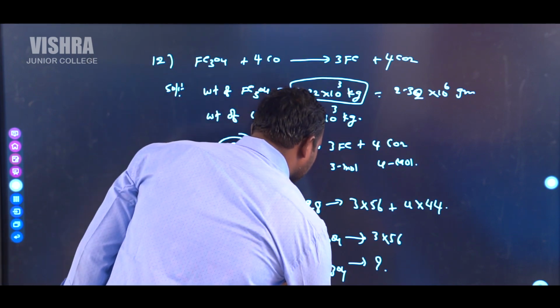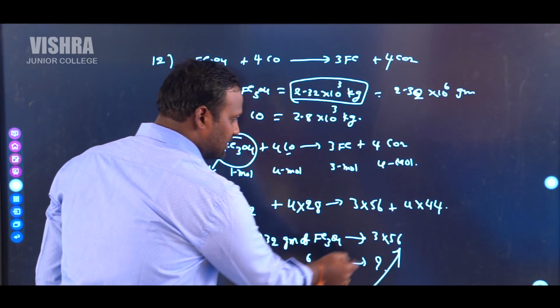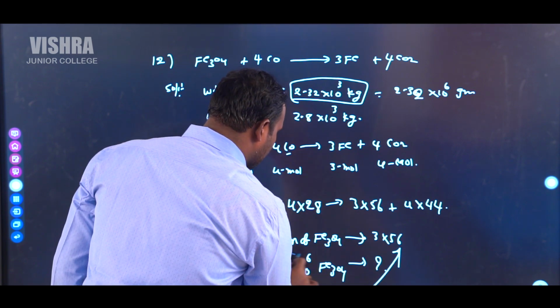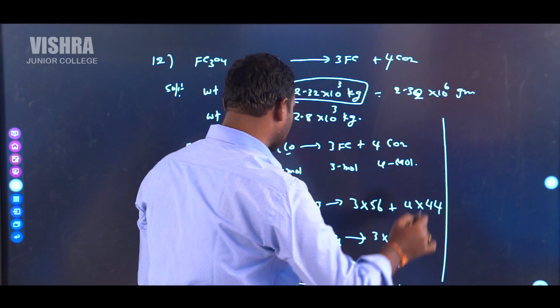Cross multiplication: 2.32 into 10 power 6 into 3 into 56 by 232. That is the correct answer.